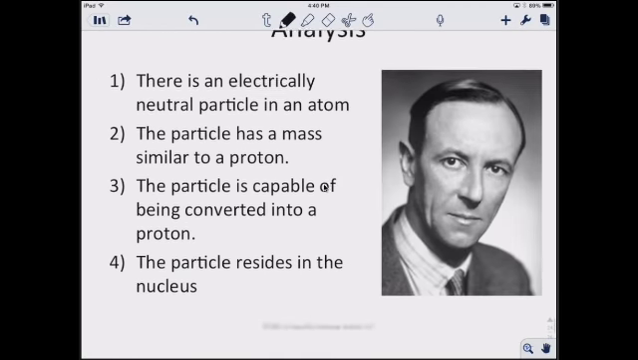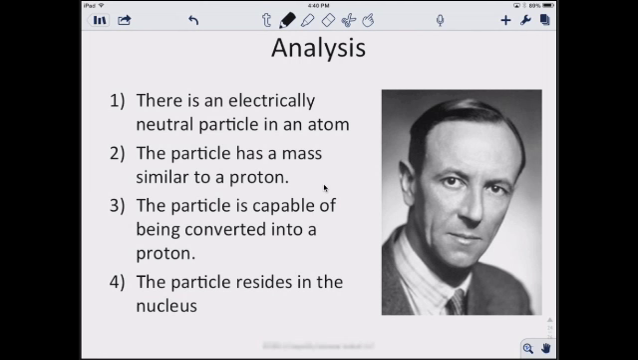So the analysis of it is that there is an electrically neutral particle. As those alpha particles went through, they bounced off a particle, and these were very neutral particles in the atom. The particle has a mass similar to a proton, and the particle is capable of being converted into a proton. The particle resides in the nucleus. And so Chadwick, by firing those alpha particles at the polonium, discovered the neutron. That was our last undiscovered subatomic particle, and it accounts for the mass that we have.